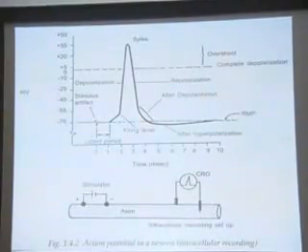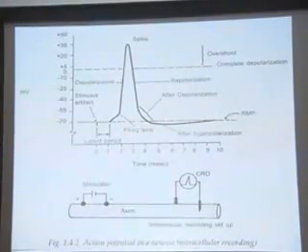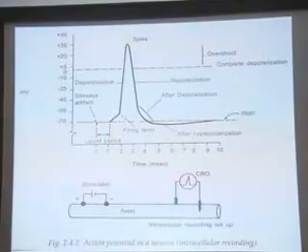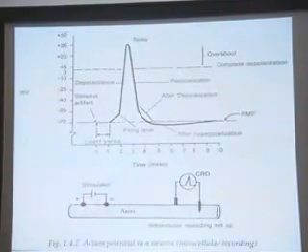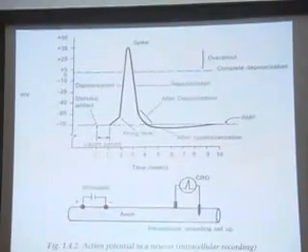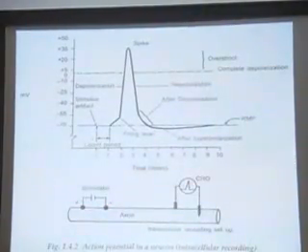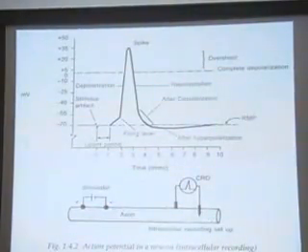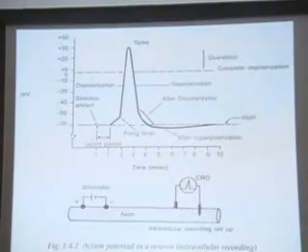Now this is a record of the action potential after setting the instrumentation. The stimulator is applied to stimulate a nerve, as being shown. These two stimulating electrodes are being shown, and this is the recording electrode to which the cathode ray oscilloscope is attached. The following events we record in an action potential.